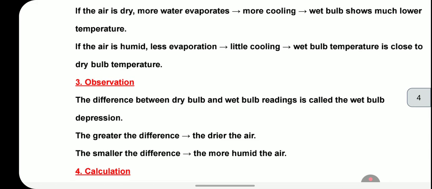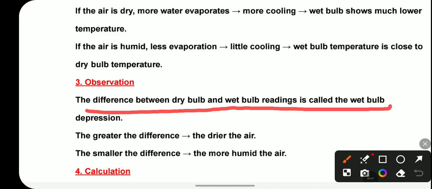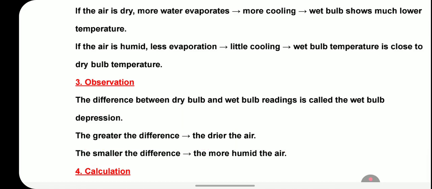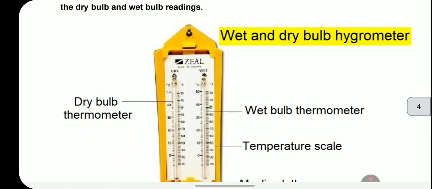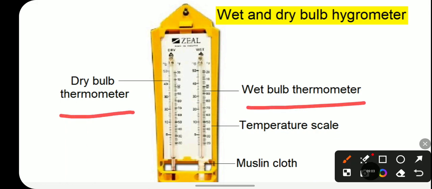So the observation we have is that the difference between the dry and wet bulb readings is called the wet bulb depression. The greater the difference, the drier the air; the smaller the difference, the more humid the air. Through this we can tell the humidity. So this is basically the wet and dry bulb thermometer. It has two thermometers, the dry bulb and the wet bulb, and this is the temperature scale, and this is the muslin cloth that keeps the wet bulb thermometer moist.